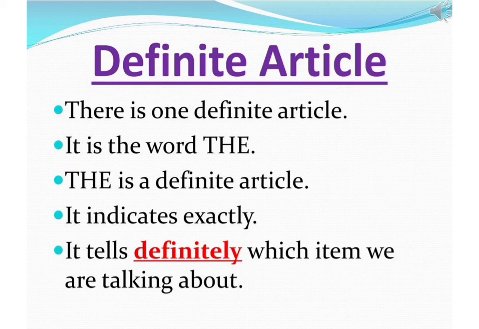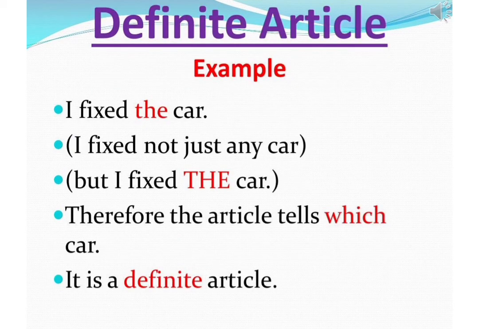It indicates exactly. It tells definitely which item we are talking about. For example, I fixed the car. It means that I fixed not just any car, but I fixed the car, and it is a specific car which we are talking about. Therefore, the article tells which car it is. Okay, so it is a definite article.